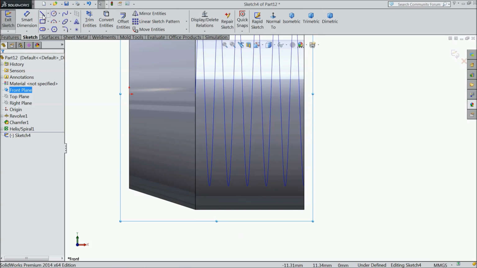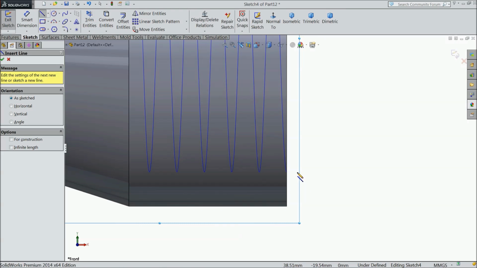Now select line, and start to draw our geometry.